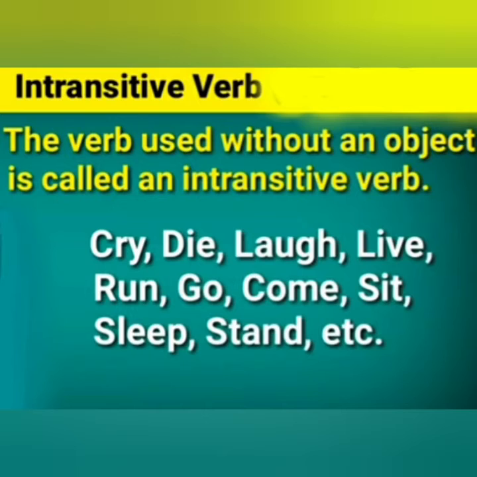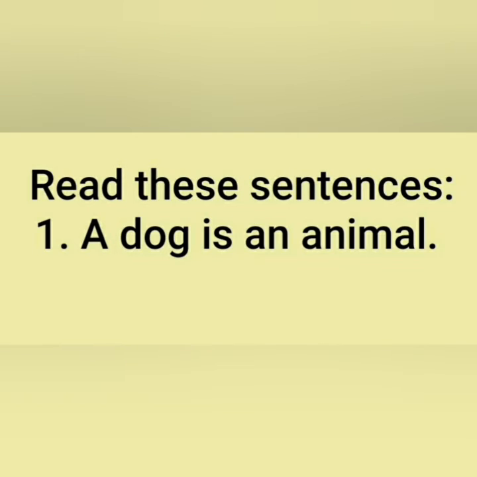verb. Clear students? Cry, die, laugh, live, run, go, come, sit, sleep, stand. These are some examples of intransitive verbs. I hope you all understood what is a transitive verb and what is an intransitive verb. A transitive verb always requires an object after it to complete its sense, and an intransitive verb doesn't require an object to complete its sense. Now read these sentences.